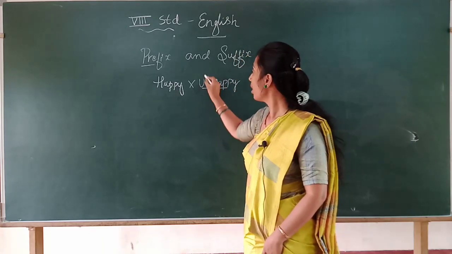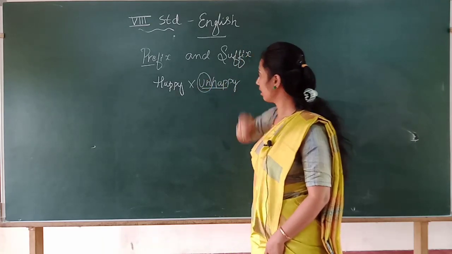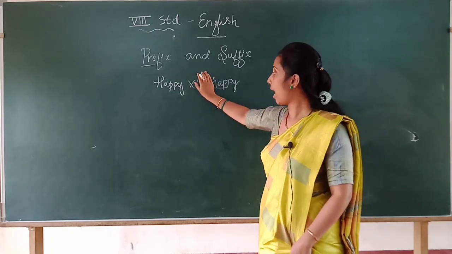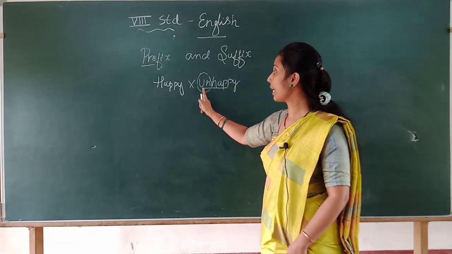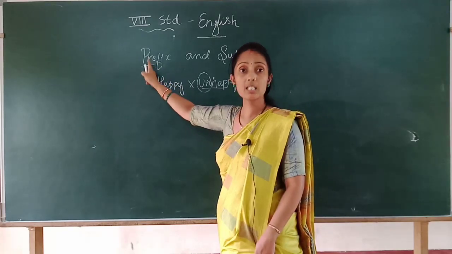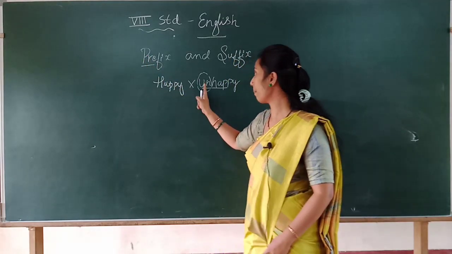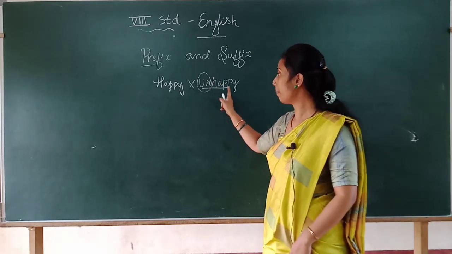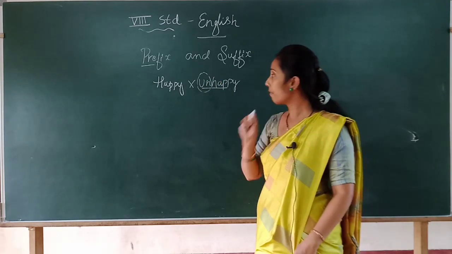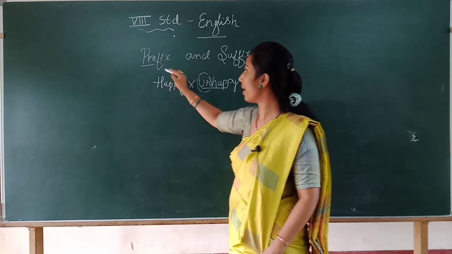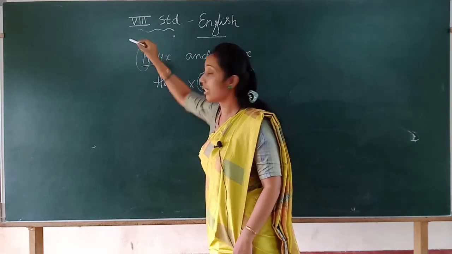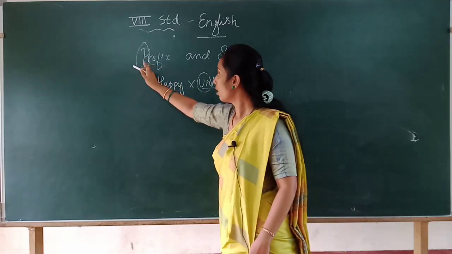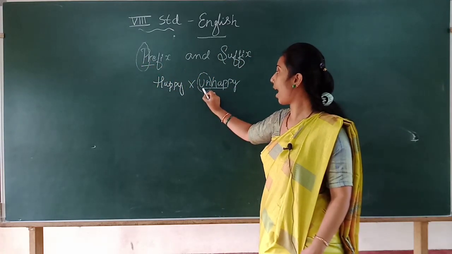So what is a prefix? Prefix is a group of letters, example un, that I am adding in the beginning. Which we add in the beginning, that is a prefix. So remember, children, in the alphabet P comes first, so prefix we always add in the beginning.